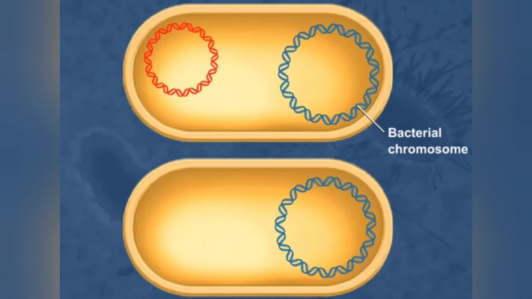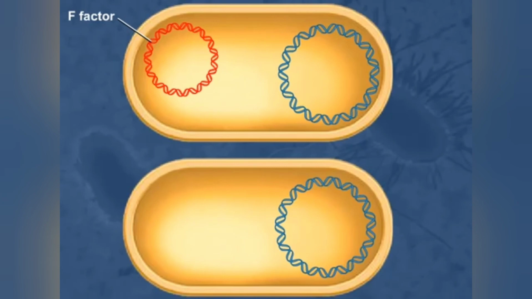Bacterial conjugation is a process of genetic transfer between bacterial cells that requires direct contact between the cells. Many, but not all, species of bacteria can conjugate. Conjugation can occur between cells of the same species or even between cells of two different species. A small DNA circle or plasmid called the F factor is required for conjugation. The F factor stands for fertility factor.